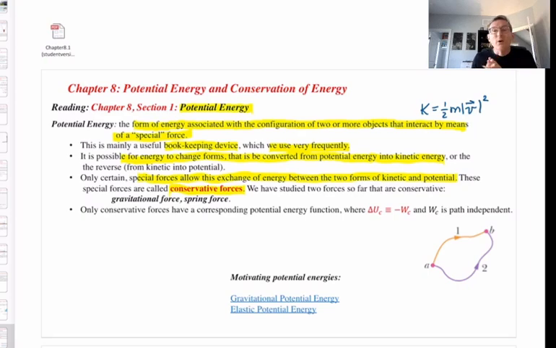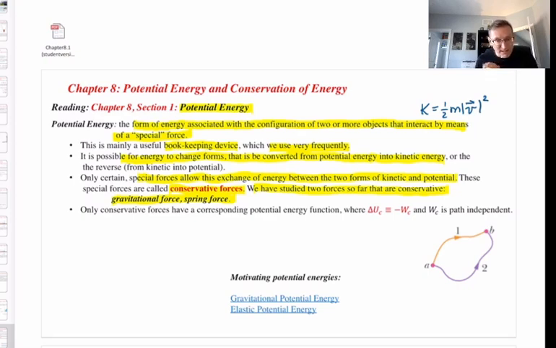Okay, but for now, it's only what are called conservative forces that allow you to exchange energy between the two forms of potential and kinetic. And I will tell you that of all the forces we've studied so far, 2 of them fit into this special category that we call conservative. They are the gravitational force and the spring force. That's why we spend a lot of time talking about those 2 forces. Turns out they're rather special and important. They fall into this category known as conservative forces.